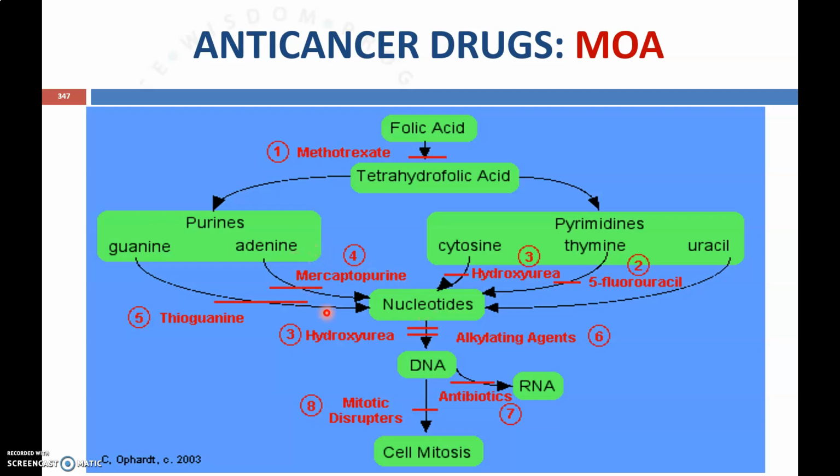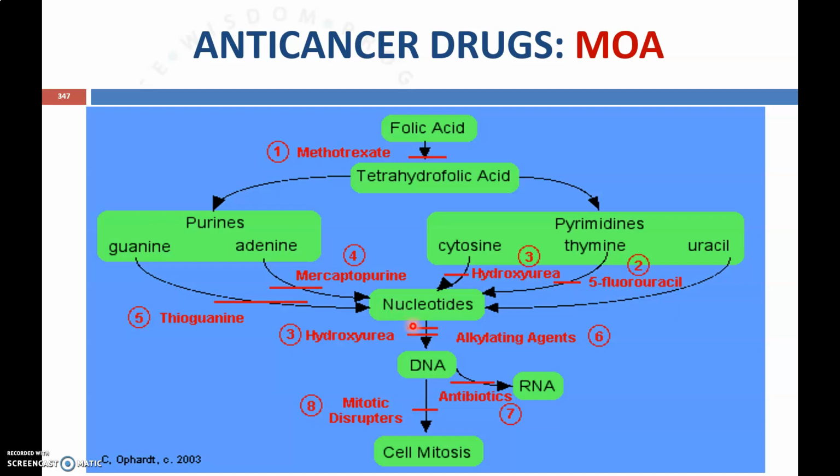So this step can be stopped by different anti-cancer drugs like antimetabolites. For example, conversion of guanine to nucleotide can be prevented by thioguanine, and adenine to nucleotide can be blocked by mercaptopurine. Cytosine to nucleotide can be prevented by hydroxyurea. Then thymine as well as uracil to nucleotide can be blocked by 5-fluorouracil. So that is another step where anti-cancer drugs act.